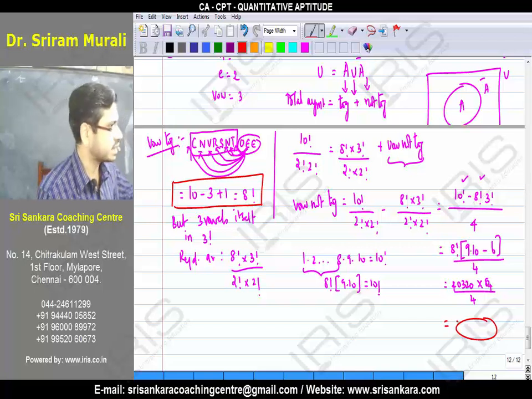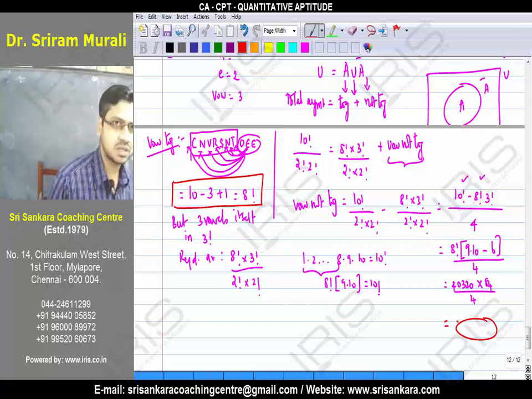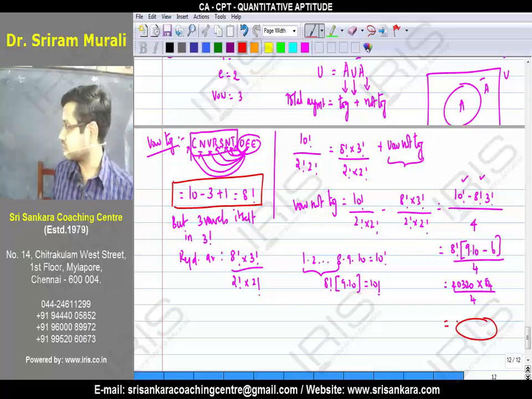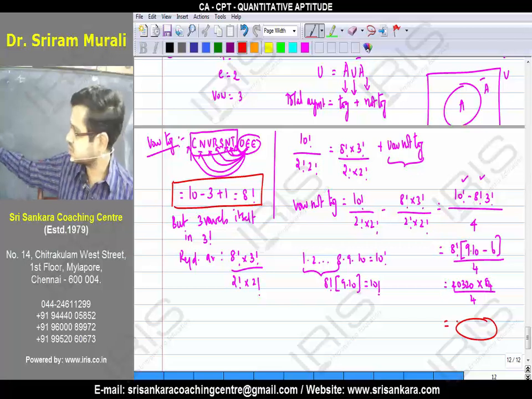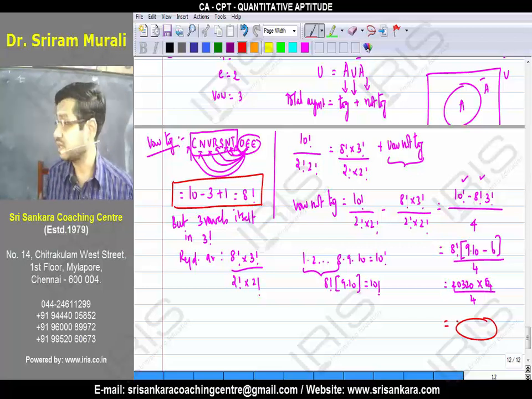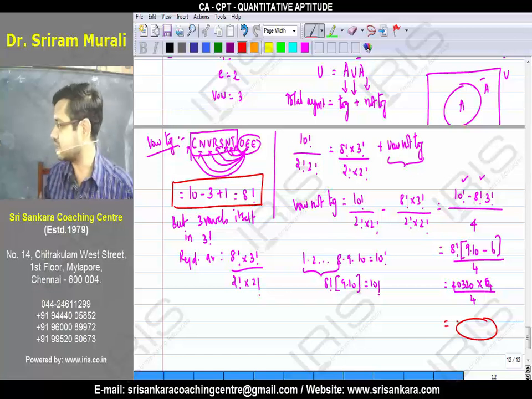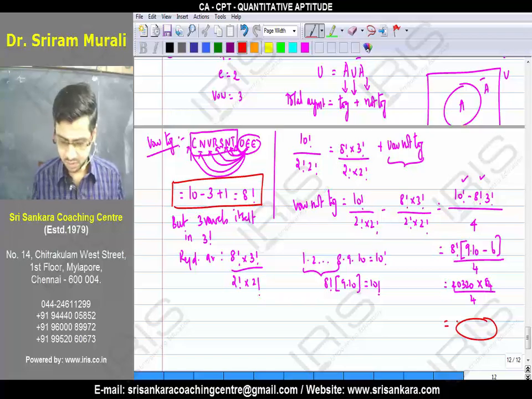If you have time, you can elaborate. Otherwise, this is the way one can simplify. What is the highest factor which you can adjust to the lowest factorial? 8. If I take 8 factorial as a common factor, the rest must be 84. If you simplify, we will get the answer. Have you understood?